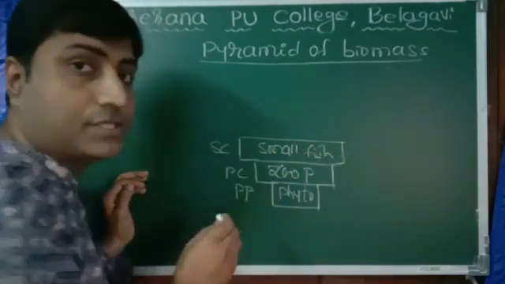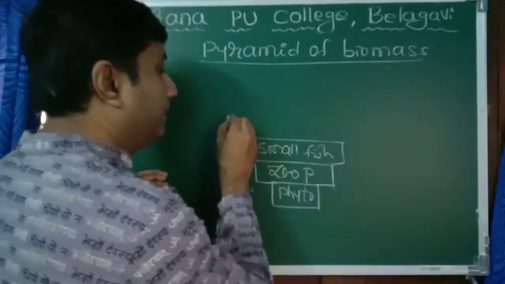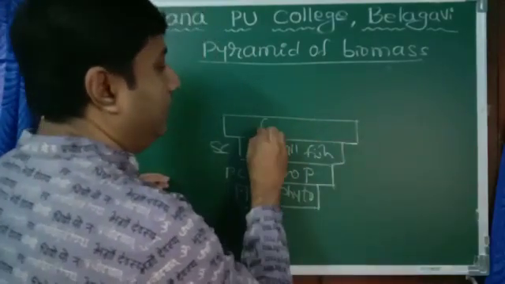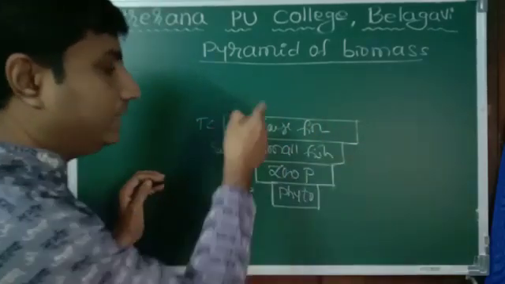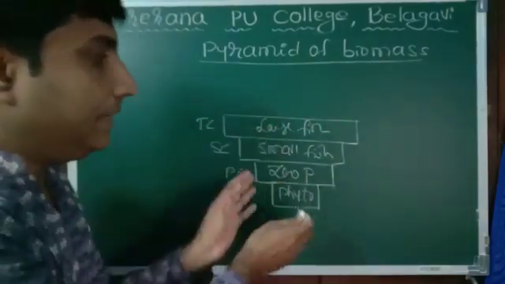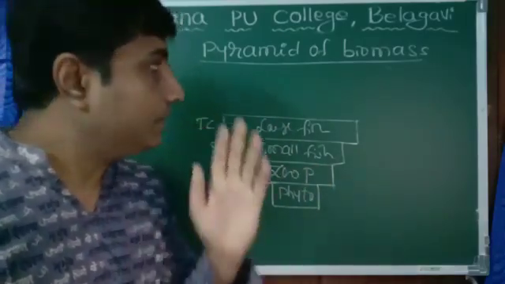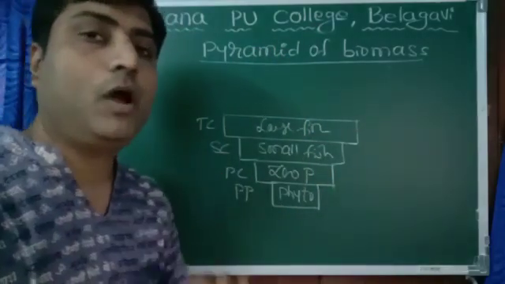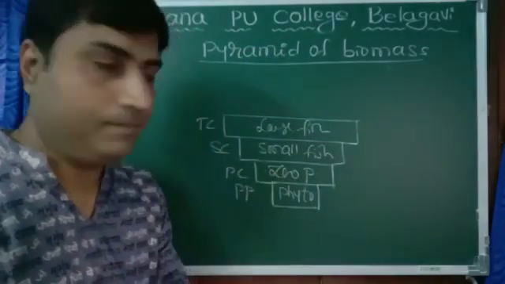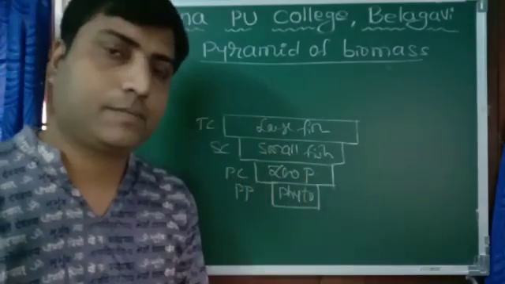Small fishes are eaten by large fishes, and body mass increases like anything. Large or big fishes are the tertiary consumers. Look at this now. This is a pyramid but an inverted one. So in the exam, if you are asked for an example of an inverted pyramid of biomass, you can give the example of the aquatic food chain. This is an excellent example for inverted pyramid of biomass.